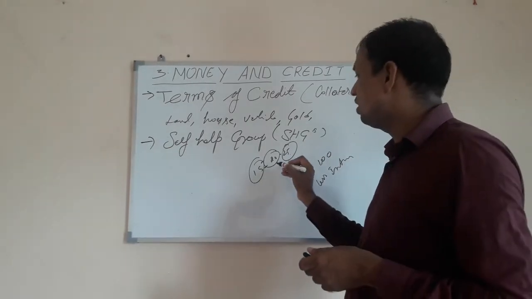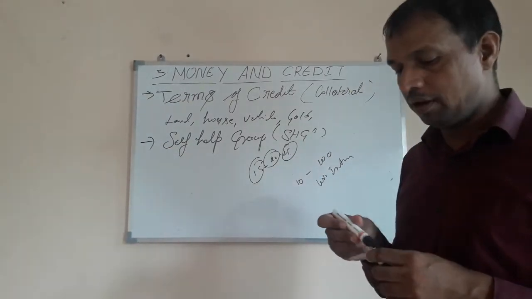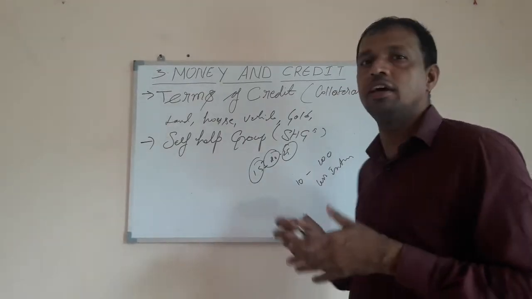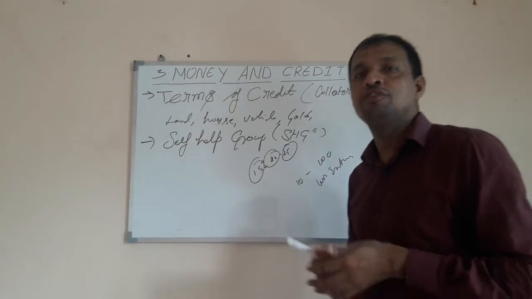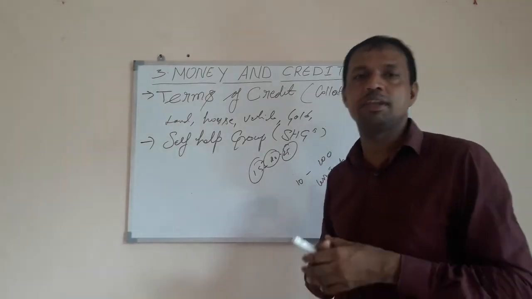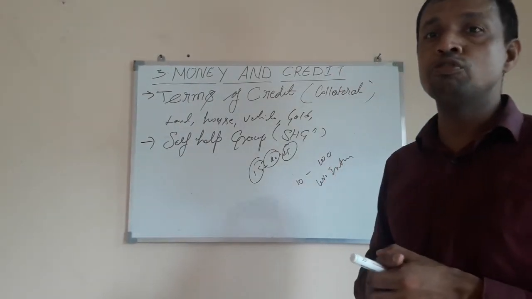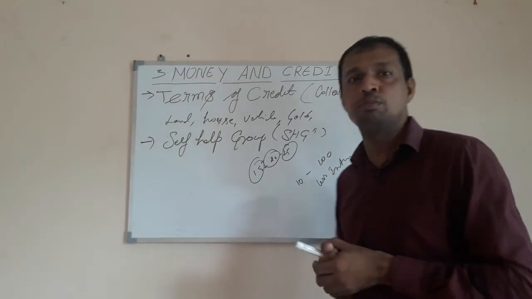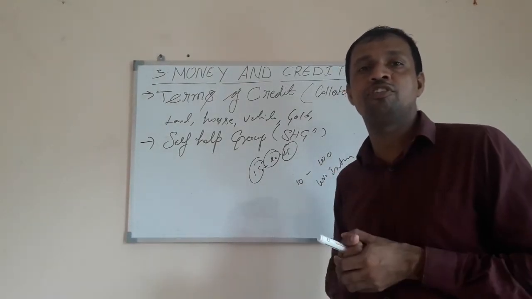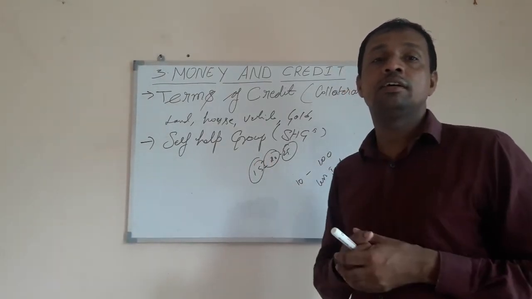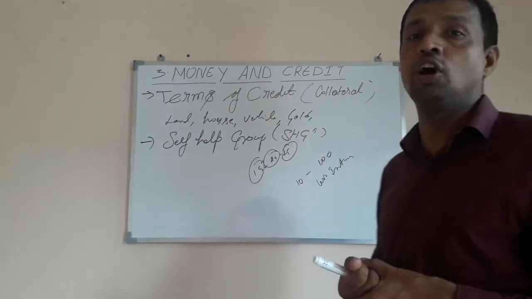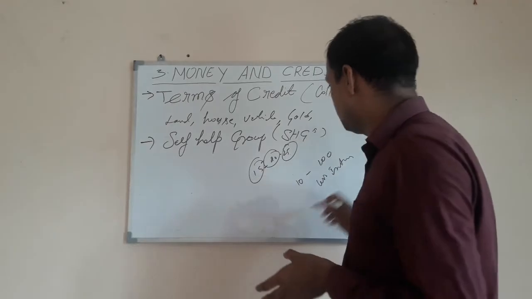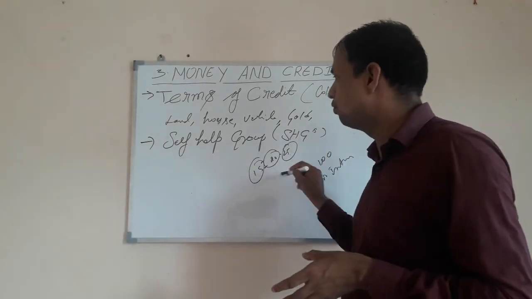Mostly we can see in the villages, the people require such loans for their agricultural needs or festivals, marriage ceremonies and all, or you can see mostly village women lacking nutrition, and during pregnancy and all, they require money. So during all those times, this self-help group is offering support.